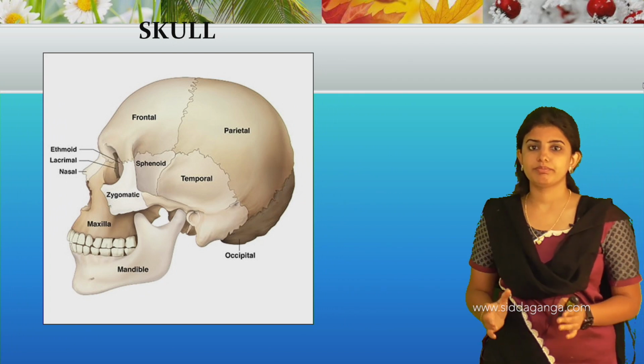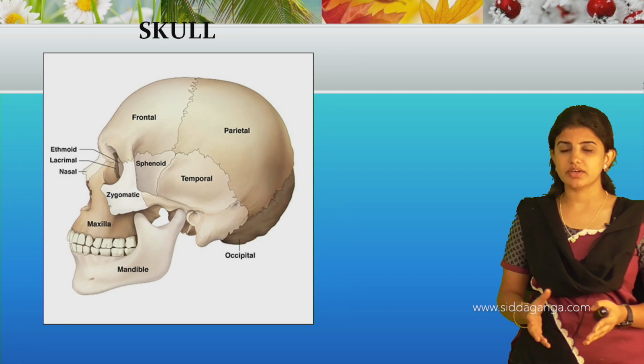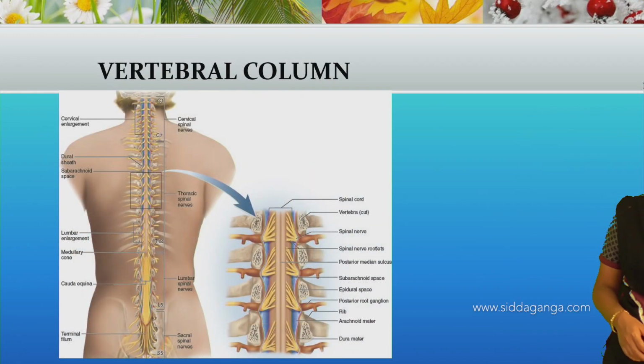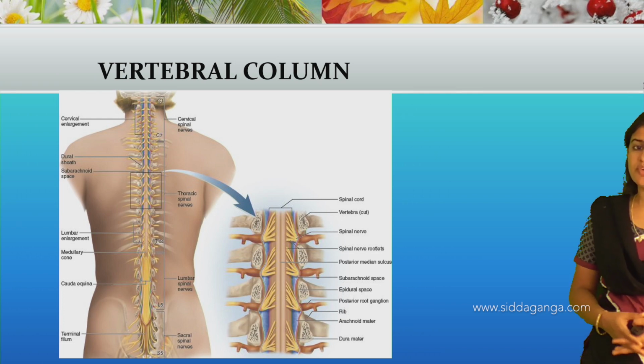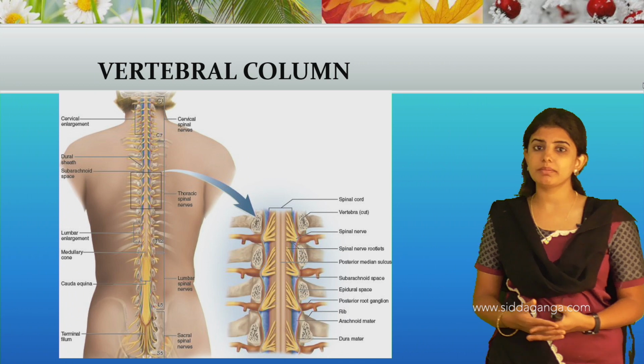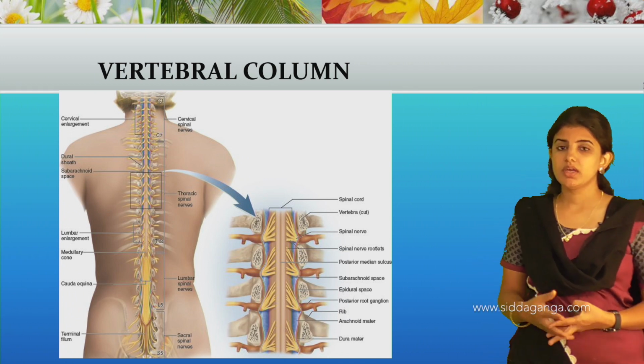Bones are protected by internal organs like the brain. Next one is the vertebral column. The vertebral column is also called the spine or the backbone. We commonly call it the backbone.